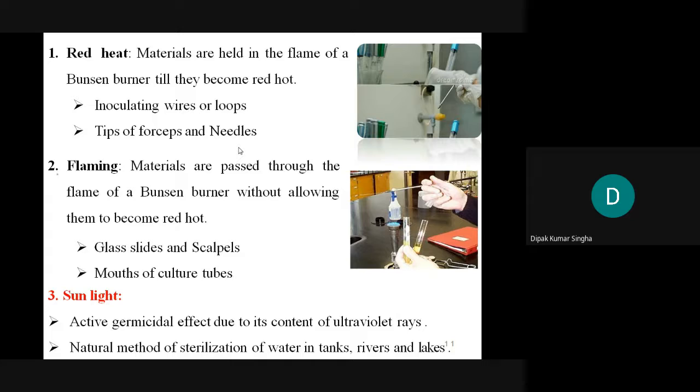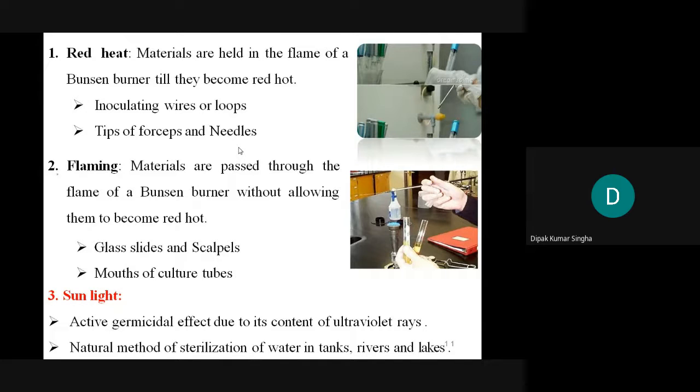But some materials, such as slides and others, are not placed directly above the flame. The material is passed through the flame of the Bunsen burner without allowing it to become red hot. Sometimes glass slides and scalpels. In staining methods, we pass the glass slide over the Bunsen burner two to three times, not kept above it. If it is kept there, it will break. So just pass the glass slide slowly over the Bunsen burner.